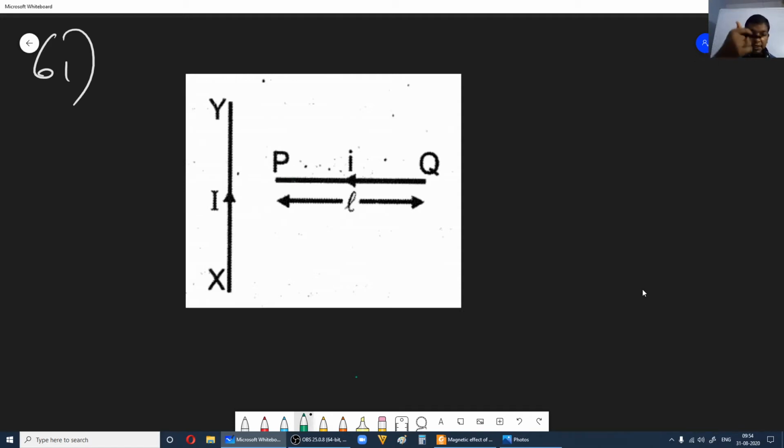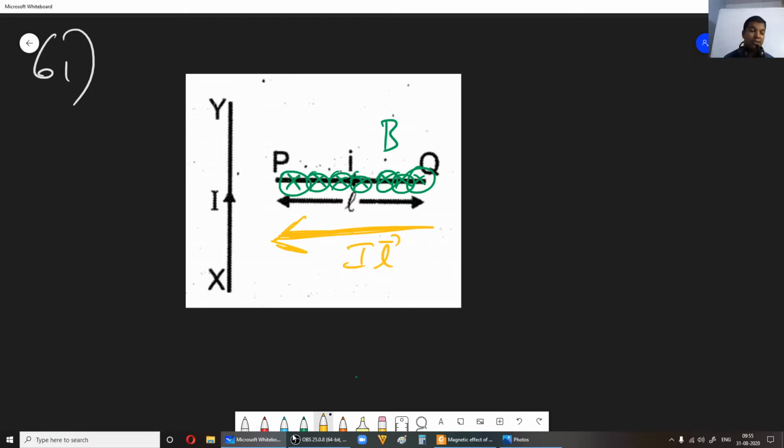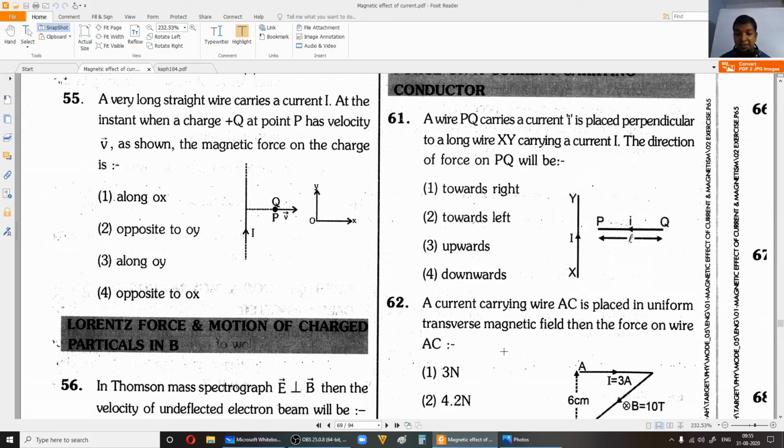Use your right hand like this, with the direction represented by your thumb. The magnetic field may change in magnitude throughout, but the direction is this way. The direction of magnetic field B is into the plane of the paper. Now you have the vector IL, whose direction is this way. If you do IL cross B, you will see that the force on the conductor acts vertically downwards. So the answer is downwards.